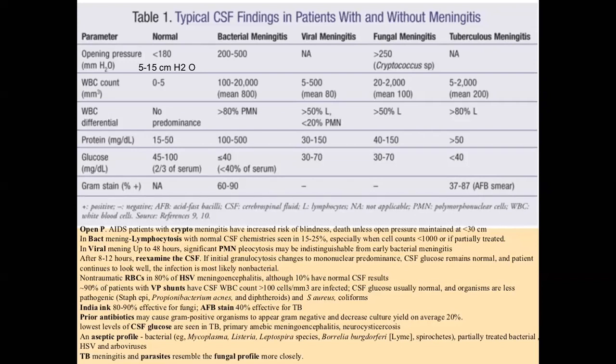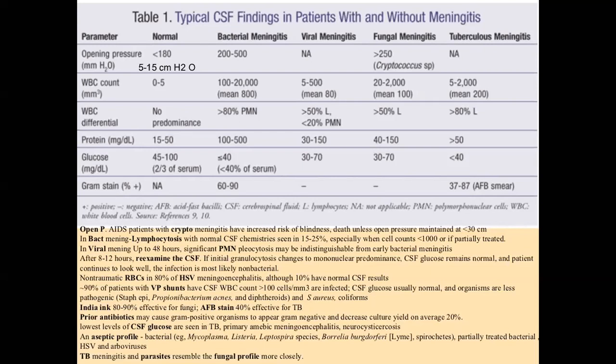Now, regarding the WBC count, there may be neutrophilic predominance or lymphocytic predominance. In bacterial meningitis, neutrophils are predominant in more than 80% of cases. PMN means polymorphonuclear cells. In viral meningitis, the lymphocytic count is increased. In fungal meningitis, lymphocytic count is increased. In tuberculosis meningitis, lymphocytic count is increased. So the neutrophilic count is only increased in bacterial meningitis.